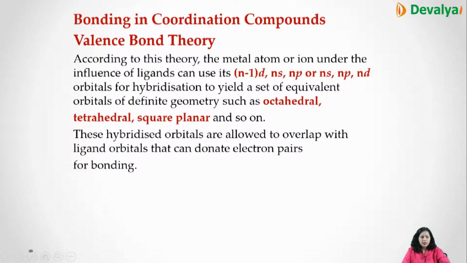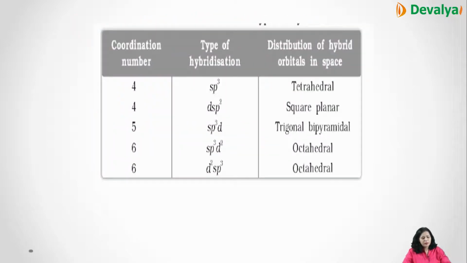Now we'll do the bonding in coordination compounds with the help of valence bond theory. According to this theory, the metal atom or ion under the influence of ligand can use its (n-1)d, ns, np or ns, np, nd orbitals for hybridization. Various kinds of definite geometries are there: octahedral, tetrahedral, square planar, etc. The ligands, when they attach to the central metal atom, donate electrons for the bonding. If the coordination number is 4, sp3 gives tetrahedral, dsp2 square planar; 5, sp3d trigonal bipyramidal; 6, sp3d2 octahedral, and 6, d2sp3 can also be octahedral.